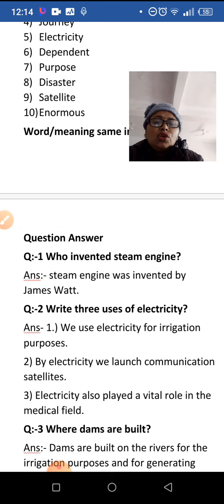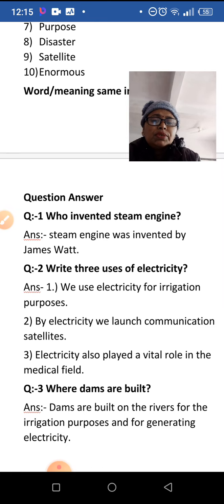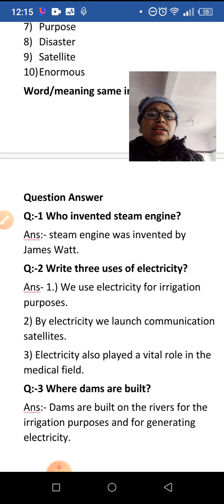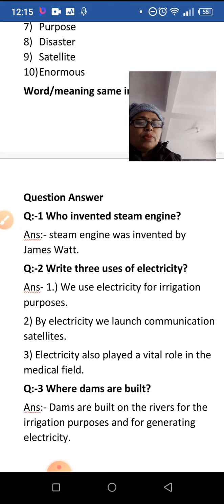First use is, we use electricity for irrigation purposes. Second is, by electricity, we launch communication satellites. Third one is, electricity also played a vital role in the medical field. Of course, you know that for ECG and for MRI, we use electricity.